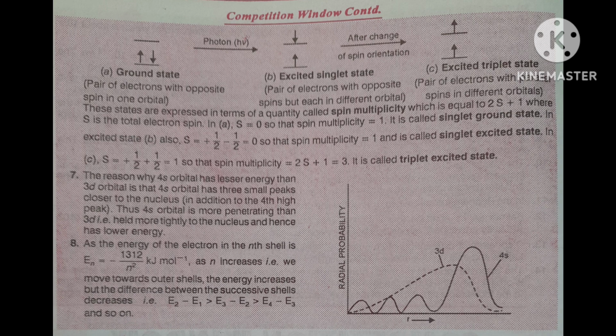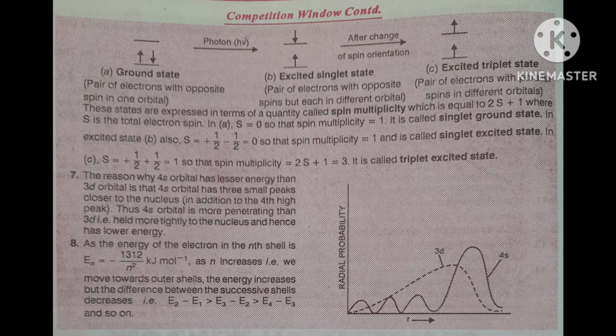In the excited state, what will happen? One is plus half, the other is minus half. Both are in different orbitals. In one orbital plus half, in the other minus half. Correct? Here they are not cancelling, because both are in different orbitals.